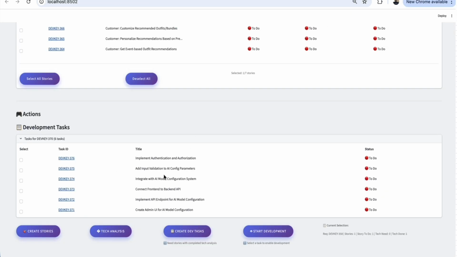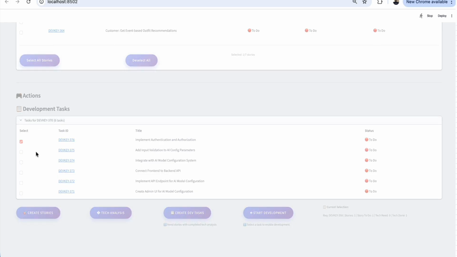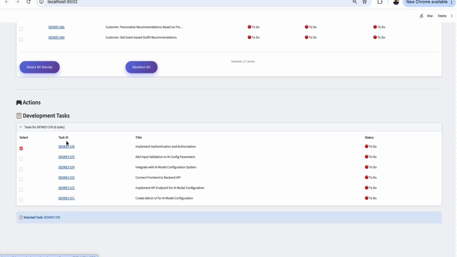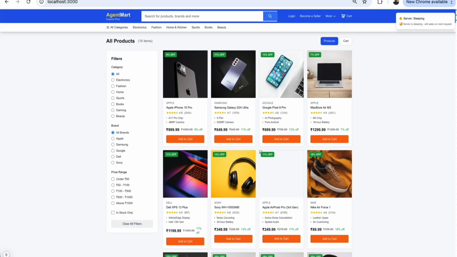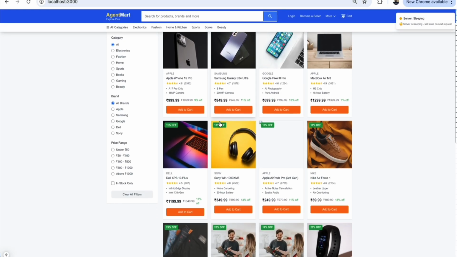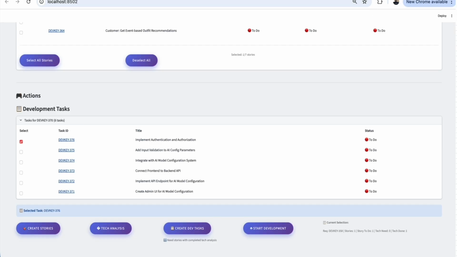If yes, then you can click the task that you want to start the development for, and then you can just press start development, right? While starting the development, it has multiple steps. It will create the test case for you. It will start analyzing the website, because especially for this demo, I created a website in a Flipkart-style template, and it has some products there. It's a web shop. So the agents went through this, they understand the architecture, and they understand where to update the code based on the task description.